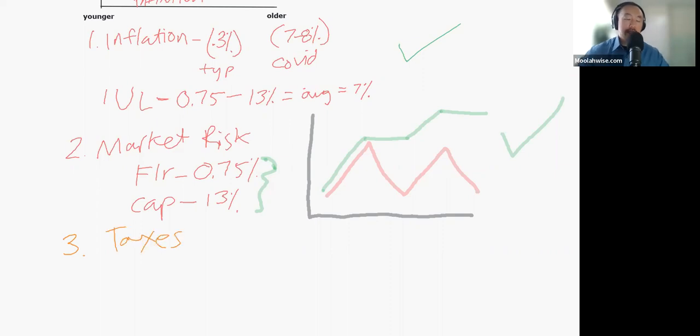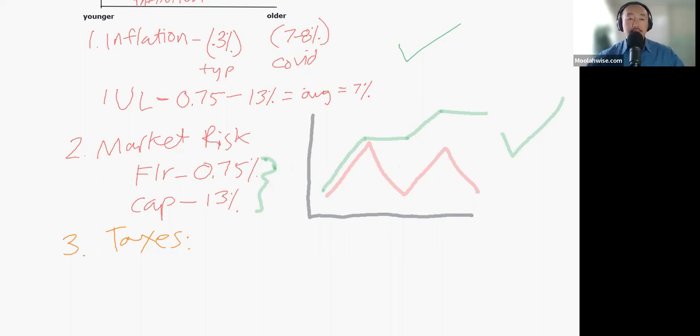So I always ask my clients, do you think the taxes are going to go up, stay the same, or go down? And people always tell me, oh, when I retire, I'm going to be in a lower tax bracket. But if you look at it historically, the highest tax rates during World War II were about 90%. And at those brackets, even the lowest tax brackets were higher than what they are today.